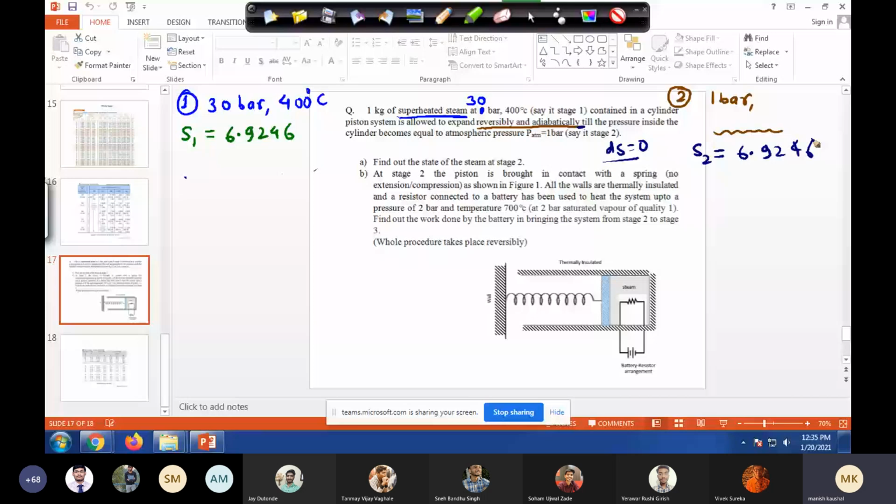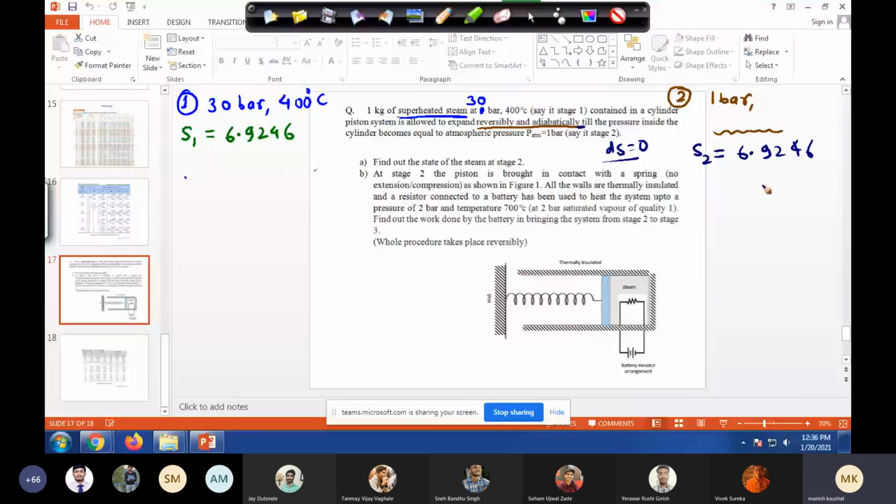Now Tanmay, any comment on temperature, pressure? So I think we should go to the saturated pressure table and see at 1 bar what is the value of entropy. Yes, so at 1 bar, the steam entropy is 7.3598.